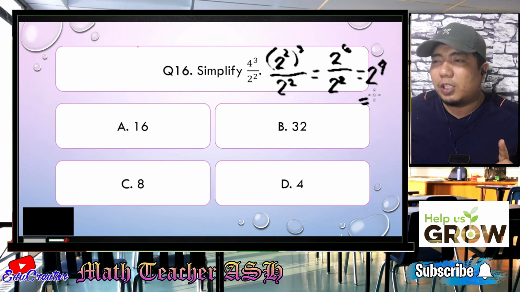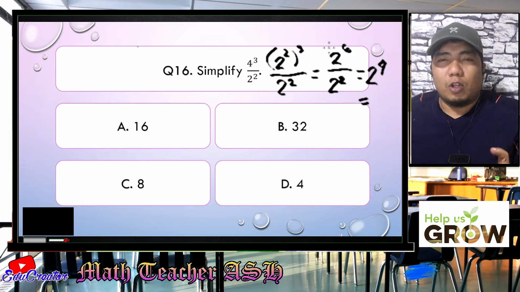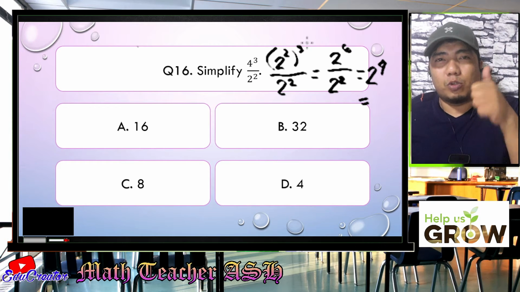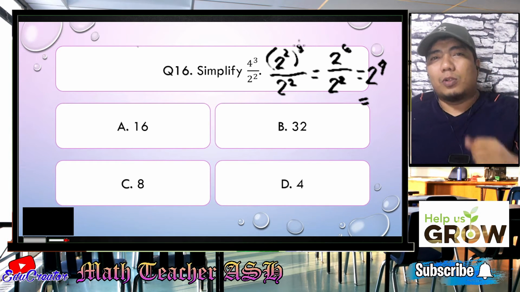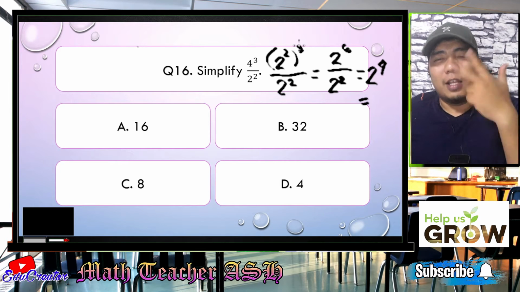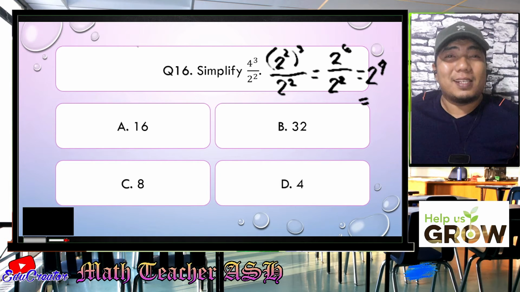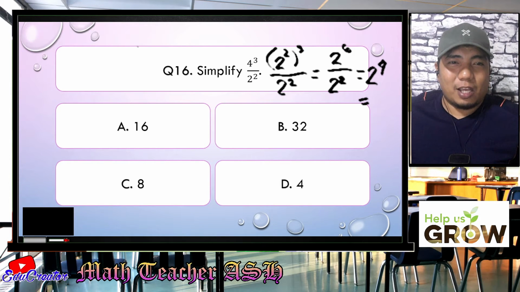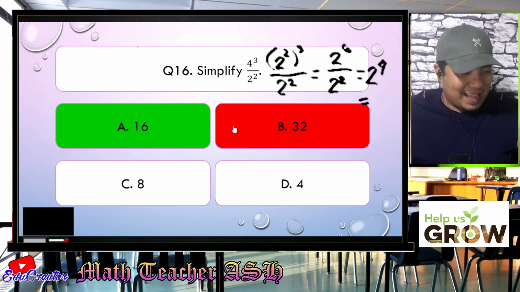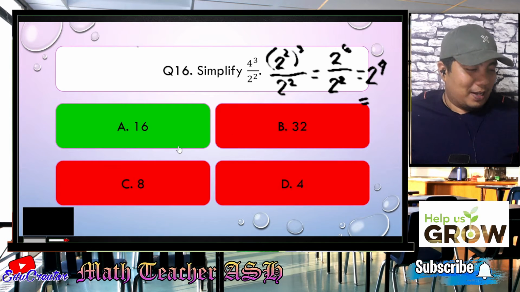So the question is, what is the value of 2 to the 4th power? That means 2 times 2 times 2 times 2. So 2 times 2 is 4, times 2 is 8, another times 2 is 16. So the correct answer for this given problem is letter A. Now let's check whether we are correct. Alright. Easy, right? Very easy, my dear math learners.